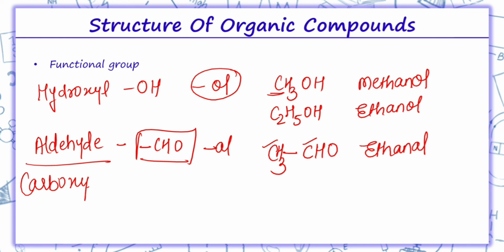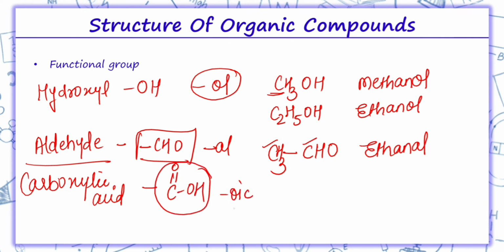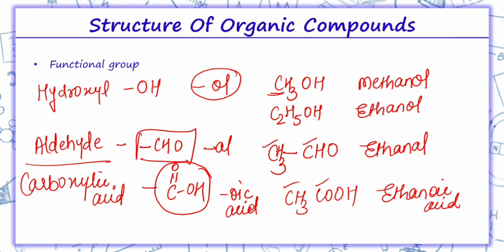Carboxylic acid is another type of functional group. So carboxylic acid is COOH. For this the suffix which we use is -oic acid, like CH3COOH. So there are 2 carbons, so the name will be ethanoic acid. After this we'll study how we can write their names. This is just the introduction of certain functional groups.